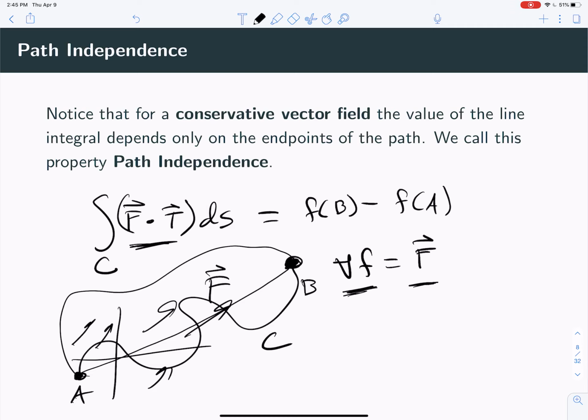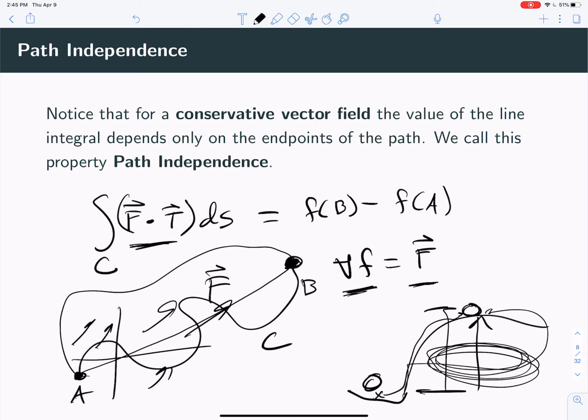It's very simply illustrated with a very common potential field, which is gravity, right? If you have some hill and you start at the bottom and you have a ball and you carry it up the hill, now the ball's at the top of the hill, it was at the bottom of the hill. Well, all that really matters in terms of your potential energy is the amount of height you changed. If you drove around in circles for an hour and then got up to the top of the hill, you've still changed the potential energy by the same amount. And that's why we call it a potential function, because potential energy is sort of an example of a potential function for the gravitational vector field. And so that's the idea.